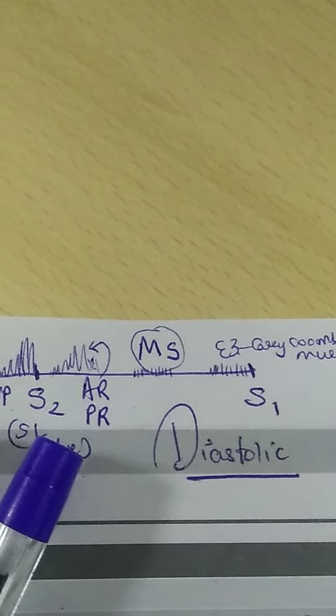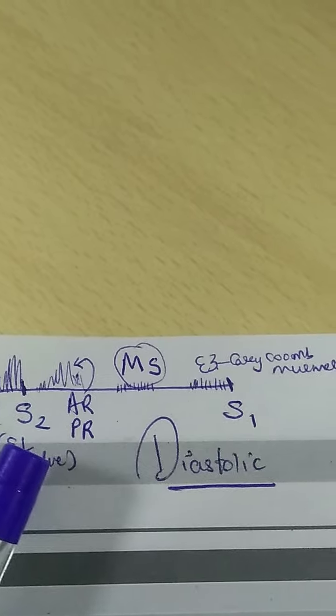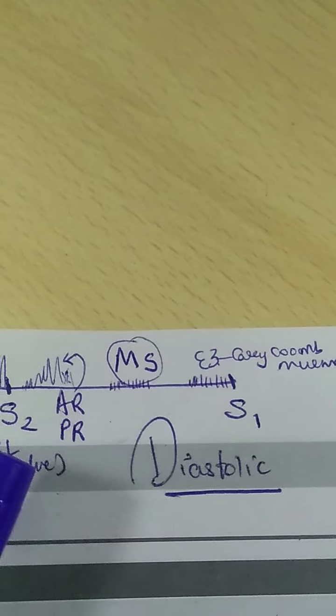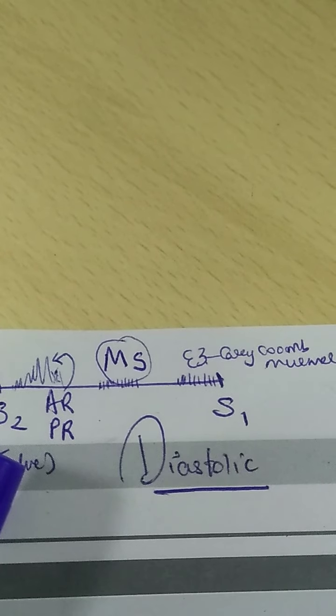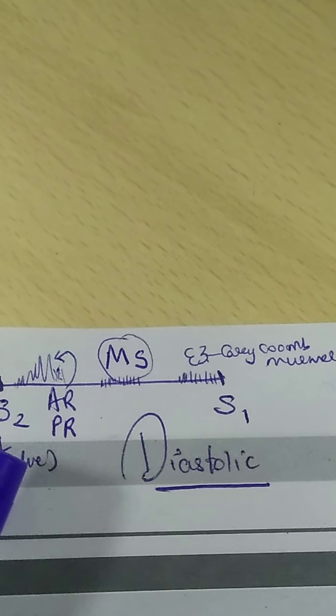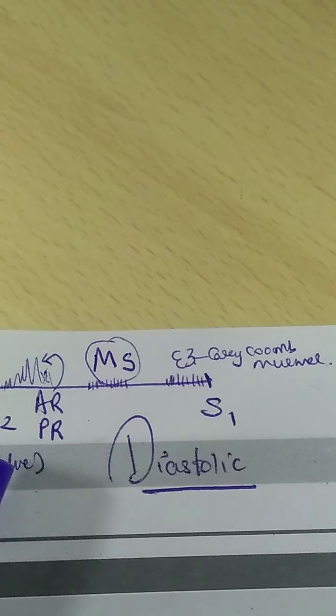So in summary, diastolic murmur is a murmur which occurs during relaxation of the ventricle between S2 and S1. Early diastolic murmur occurs in AR and PR, regurgitation of the aorta and pulmonary valve. Mid diastolic murmur occurs in mitral stenosis. Late diastolic murmur, Carey Coombs murmur, occurs in rheumatic heart disease.